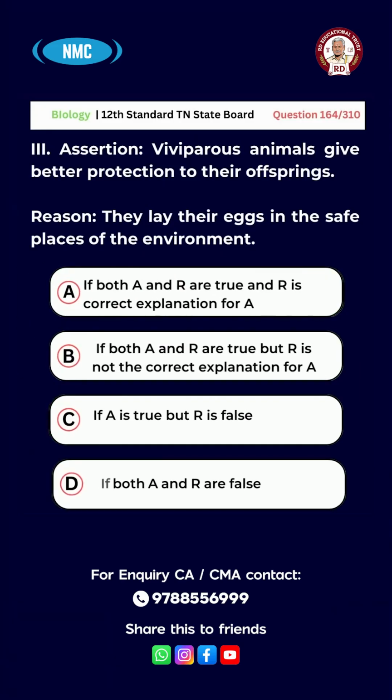Third one. Assertion: Viviparous animals give better protection to their offsprings. Reason: They lay their eggs in a safe place in the environment. A, if both A and R are true and R is the correct explanation for A. B, if both A and R are true but R is not the correct explanation for A. C, if A is true but R is false. D, both A and R are false. The answer is option C. A is true, but R is false.